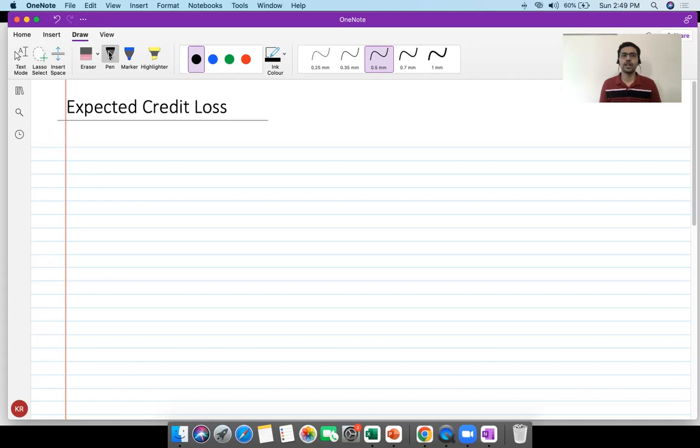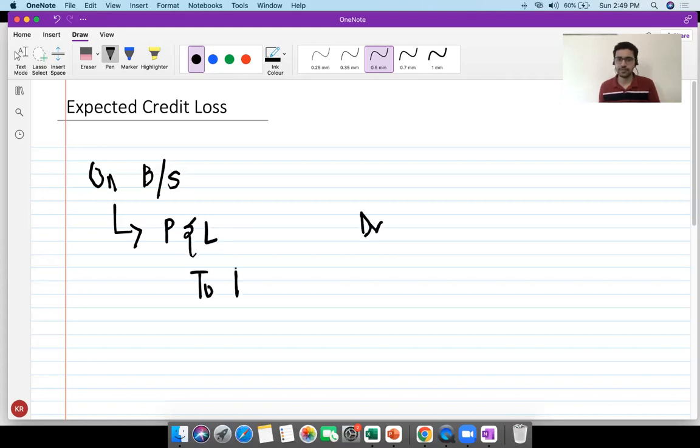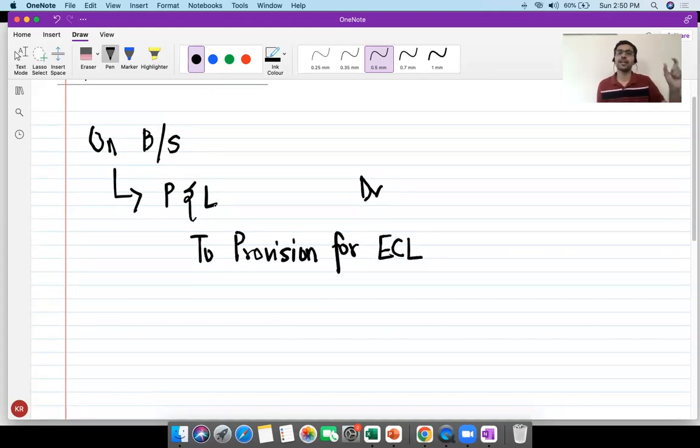All right, now if it is an on-balance sheet exposure, the entry will basically be P&L debit to provision for ECL. Sorry for the beautiful handwriting. Just like how it was P&L debit to provision for bad and doubtful debts, same way it is P&L debit to provision for ECL. This is for on balance sheet amortized cost exposures.